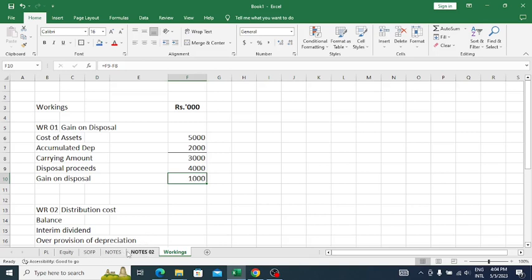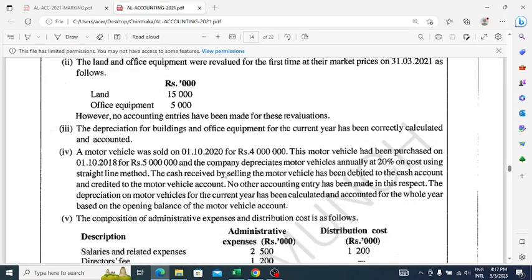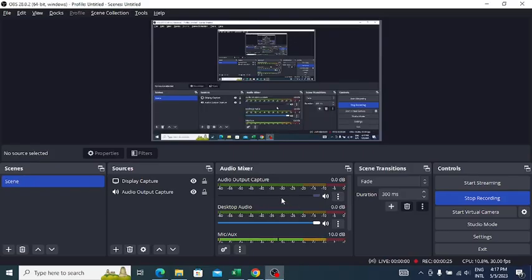And then we have to calculate the depreciation expense also for the motor vehicle. Here they say the depreciation on motor vehicles for the current year has been calculated and accounted for the whole year based on the opening balance of the motor vehicle account. So that is wrong. Why?